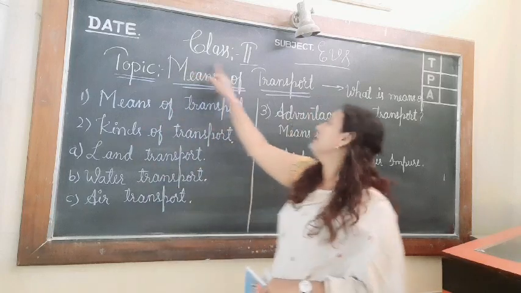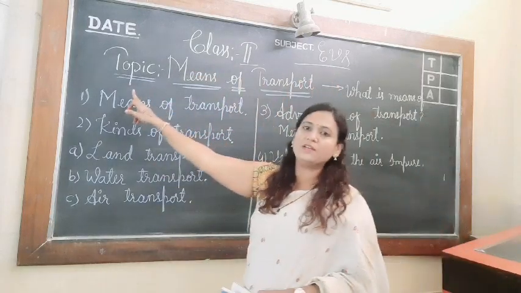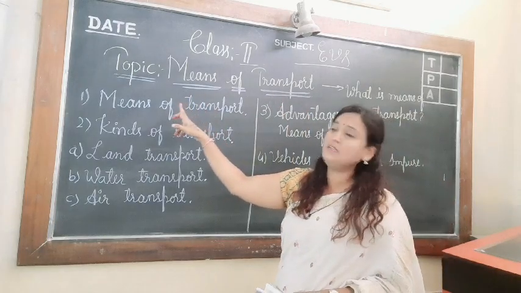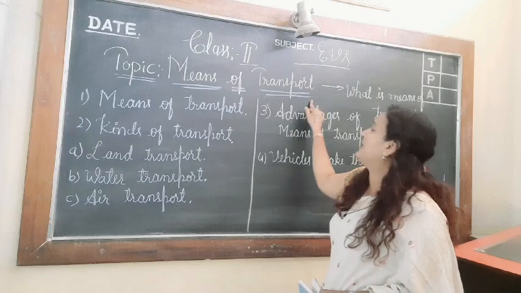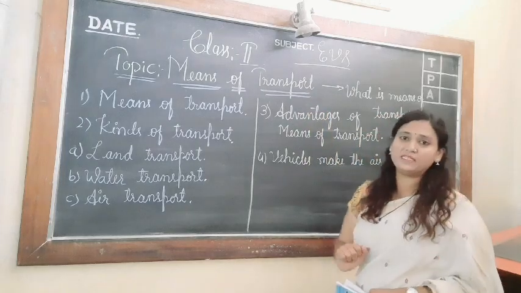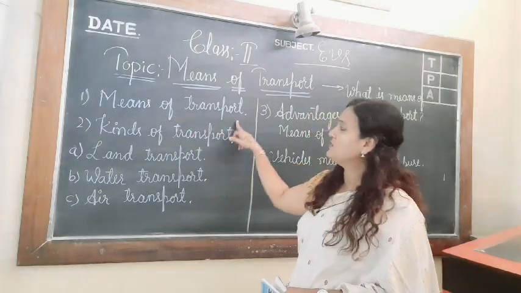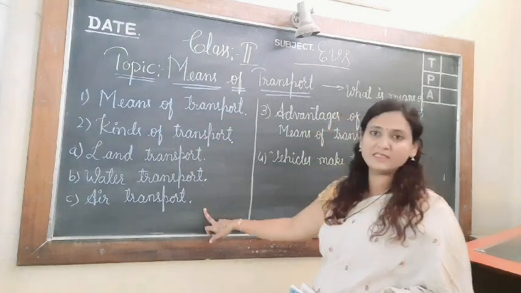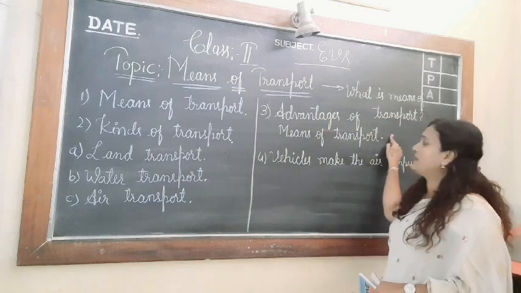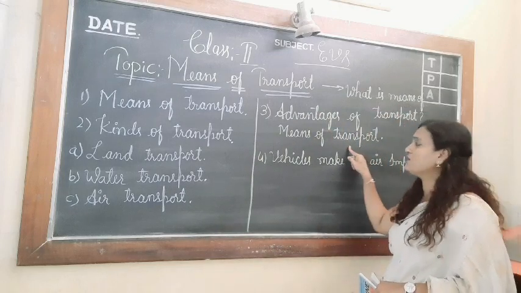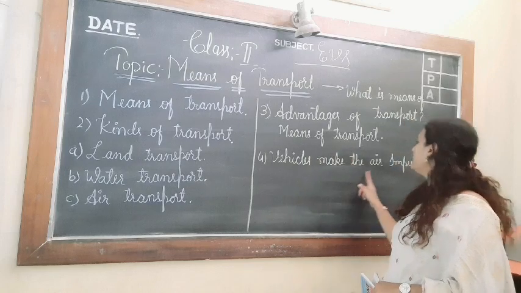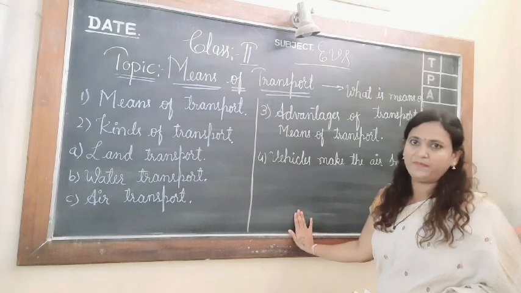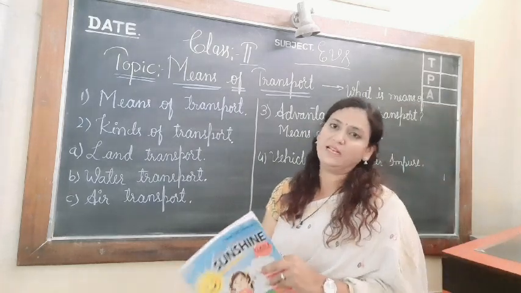Class 2nd, subject EVS. Topic: means of transport. This is unit 1 of 2nd semester, children. So what is means of transport and what are the kinds of transport: land transport, water transport, air transport, advantages of means of transport, and vehicles make the air impure. These are all the topics which we are going to discuss today. So let us begin with the means of transport, children.